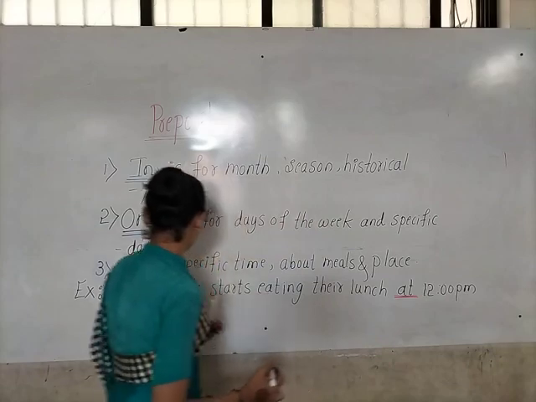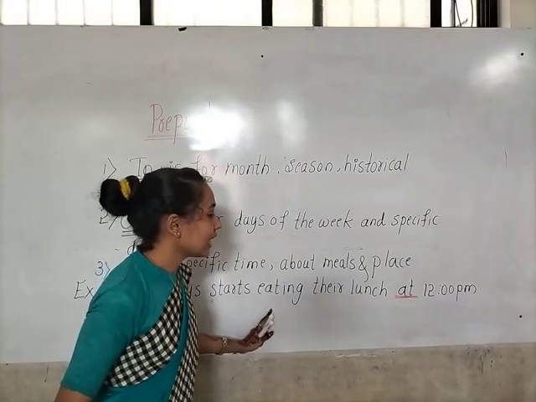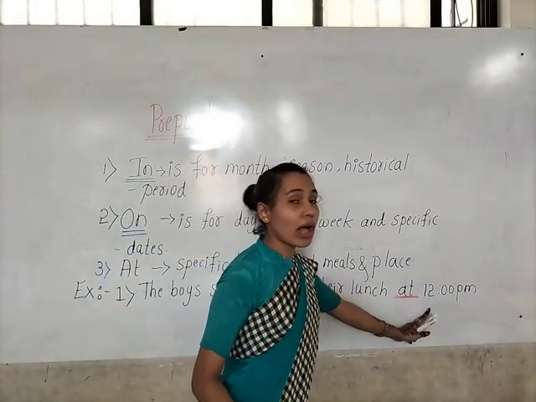At. See, the boys start eating their lunch at 12 p.m.